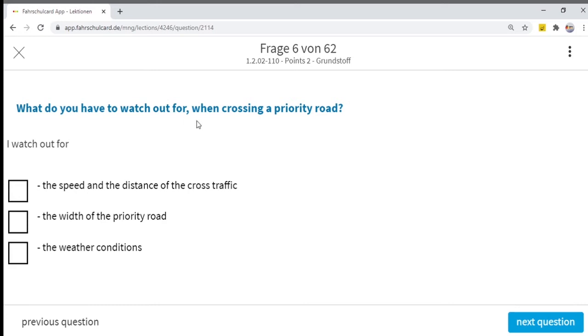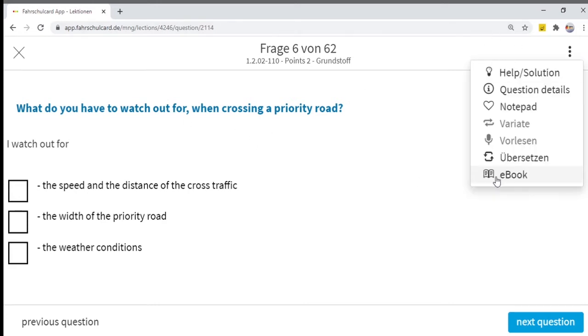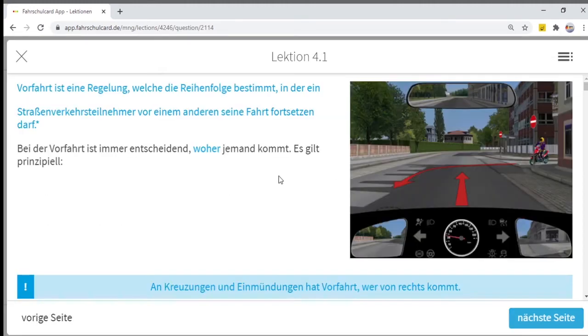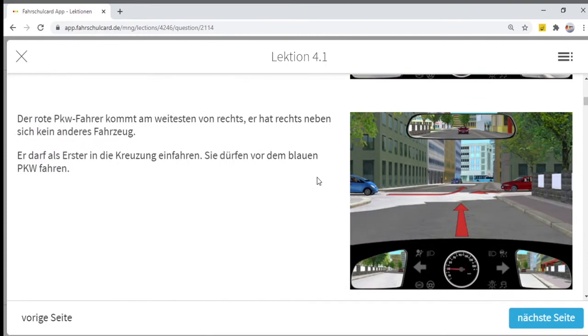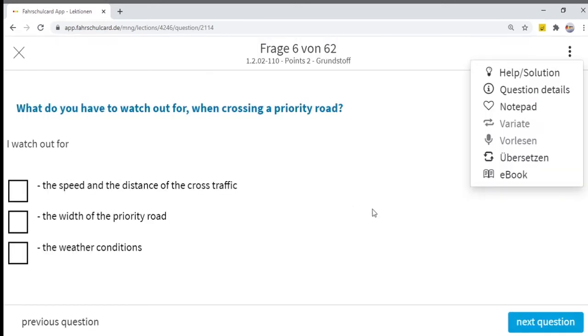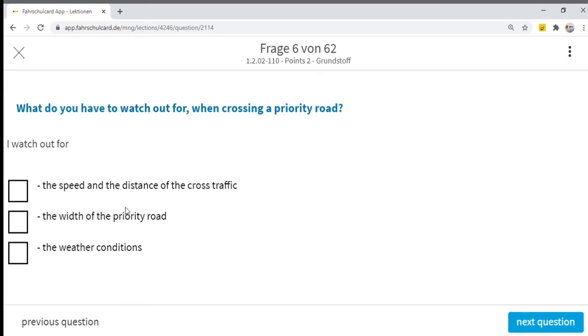What do you have to watch out for when crossing a priority road? Whenever you are crossing a priority road, I will give you a quick example. It will clarify many things. Let's say this is a priority road and you have here the red inverted triangle. You have to wait, and the cross traffic has priority. So what you need to be aware of is the speed and distance of the cross traffic.